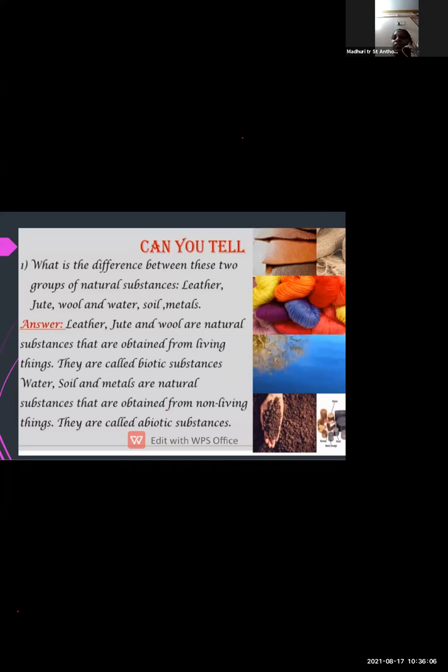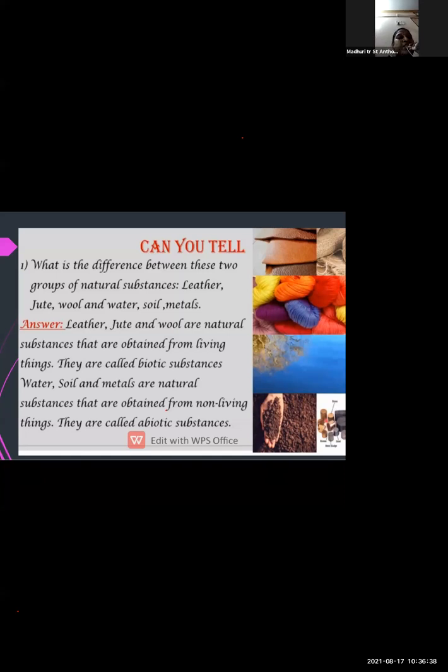So biotic का मतलब क्या है? They are obtained from living things. So कौन सी चीजें इसमें से are obtained from living things? Leather, jute, wool, and these are obtained from the living things. So इसको हम लोग biotic substance में classify करेंगे. Then water, soil, and metals. These are non-living things. Okay. ये क्या है? These are non-living things. And therefore, they are classified into abiotic substances.